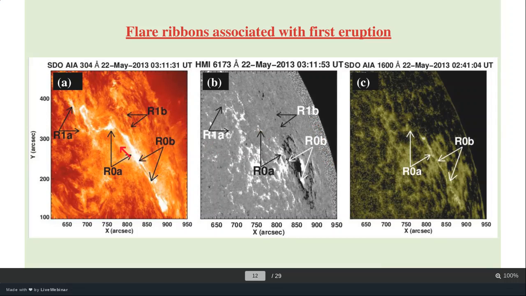They are very close to the polarity inversion line. The polarity inversion line lies in between the positive and negative polarity, in between this region. So here R0A and R0B are the closely lying flare ribbons, and these ribbons are associated with the activation of the low-lying filament that I discussed in the last few slides. And R1A and R1B, which lie a little farther away, are associated with the large-scale eruption that I discussed in the last slide.